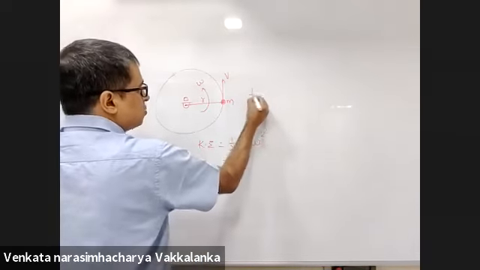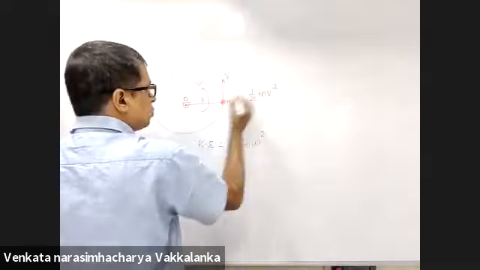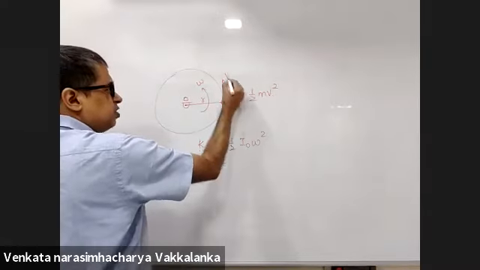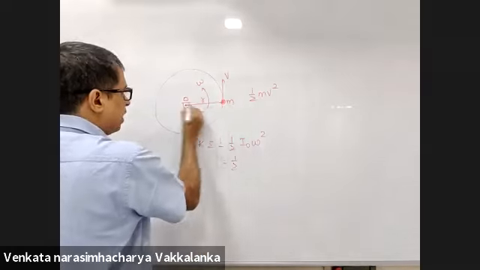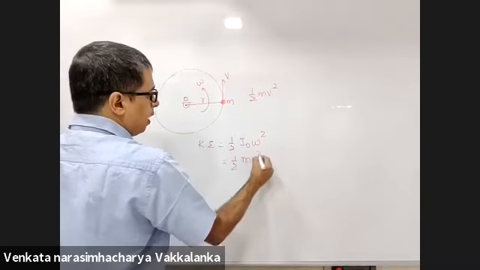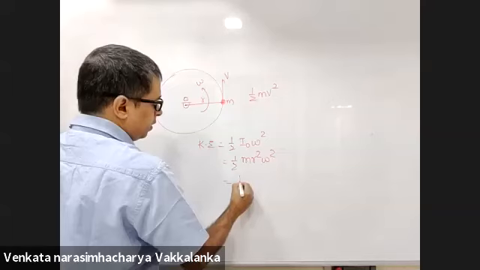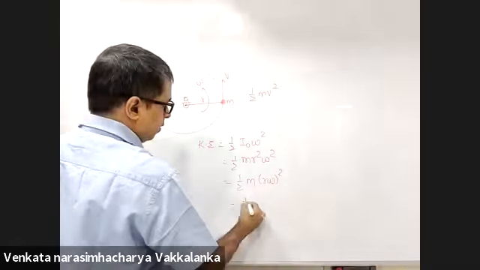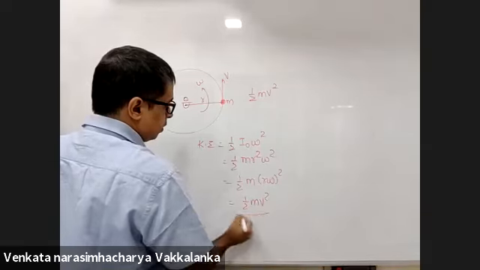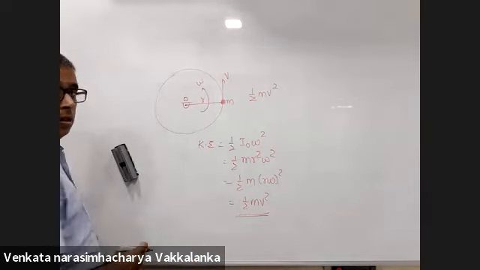Yes, sir. I claim it is half m VCM square. It is a point object, so VCM and V are the same. Now what is I about O? M R square. So half m R square omega square, which is half m r omega whole square. Okay, thank you, sir.